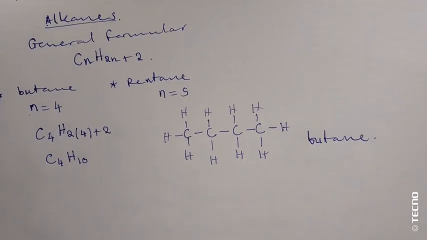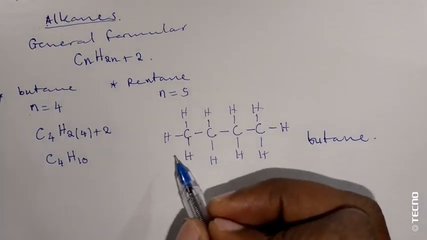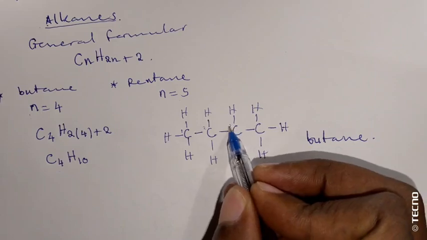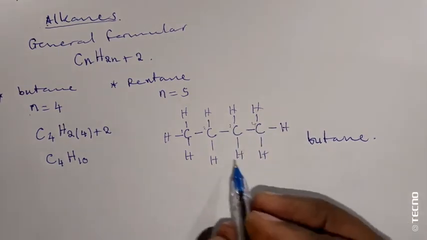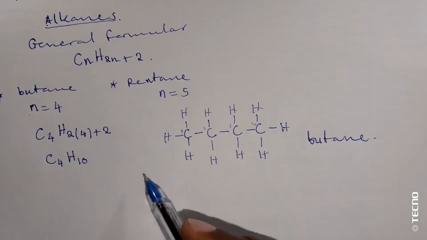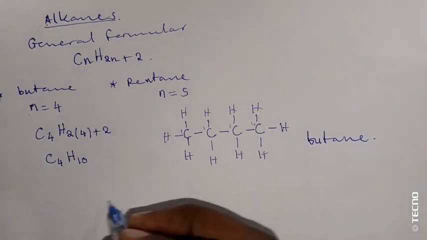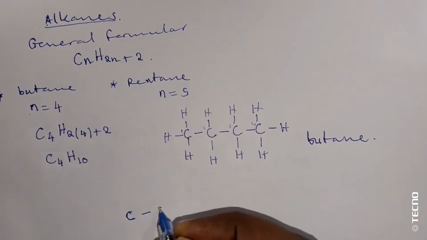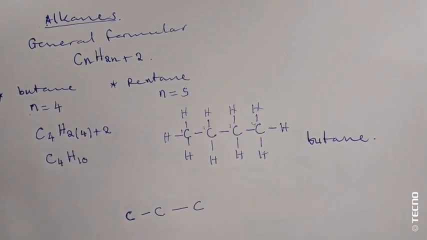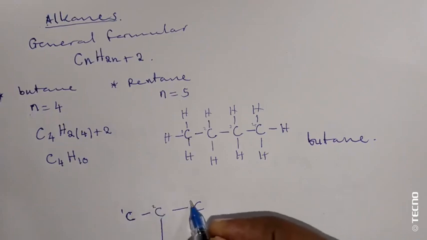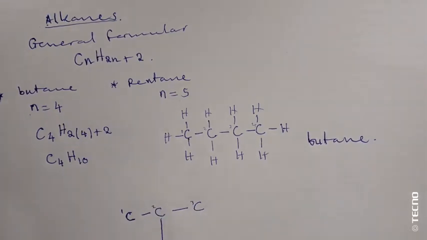Now, we said that it can exist as an isomer. Remember, here we have 1 carbon, 2, 3, 4. Having the same molecular formula, we can also write an isomer to this one. It will be carbon like this, then again carbon, again carbon, and here it can branch off. So here we've got 1, 2, 3, and the fourth one will be on this side.